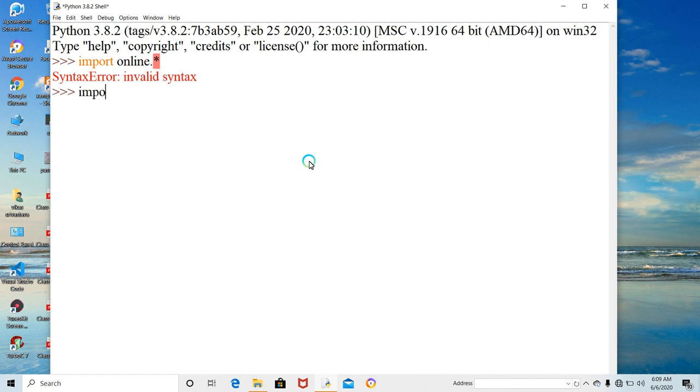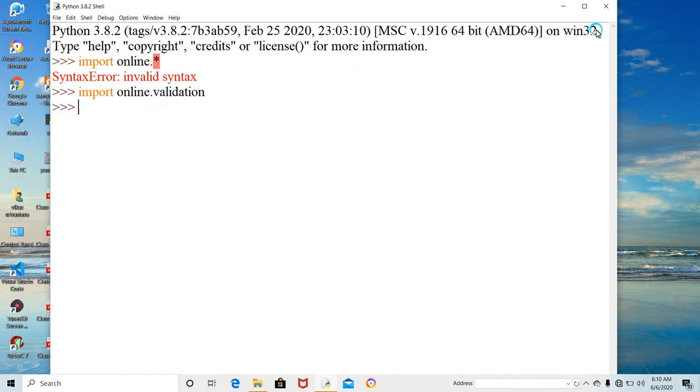Yeah, import online dot validations. Look here, validations is clear here. Now we have to write the function's name.